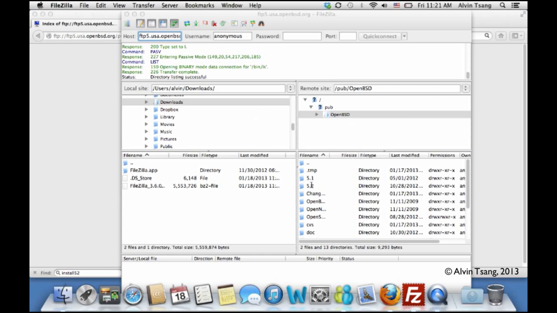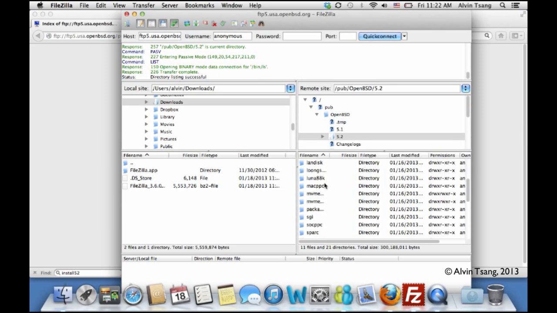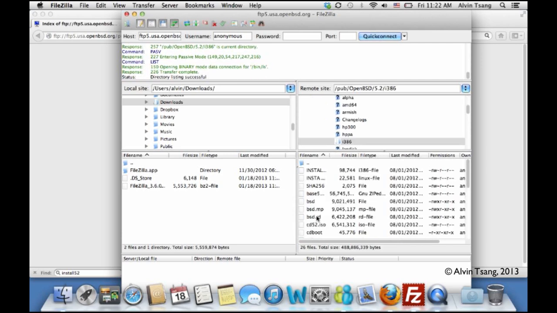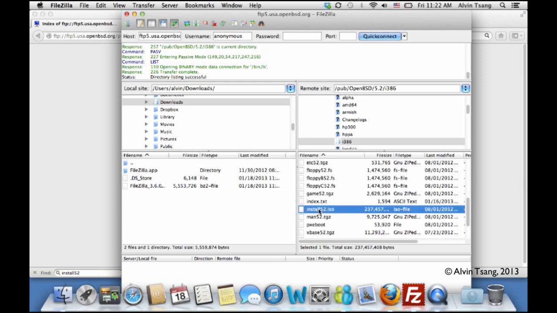Go to the latest release 5.2. Then go to the architecture that you are installing on. So for the ThinkPad T30 it is Intel 386. Just expand this. And I want the install52. I want this one.